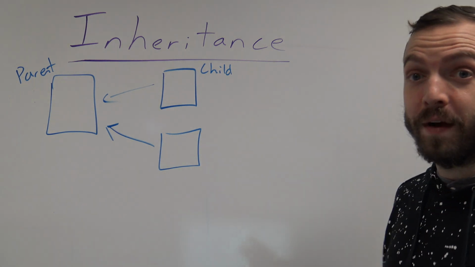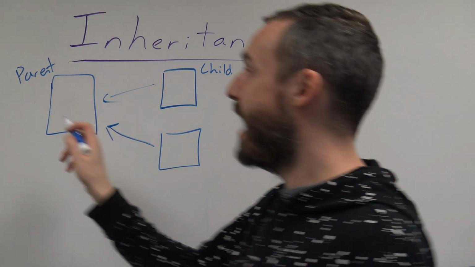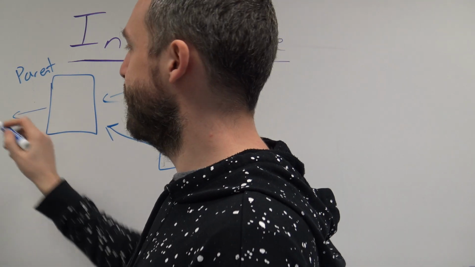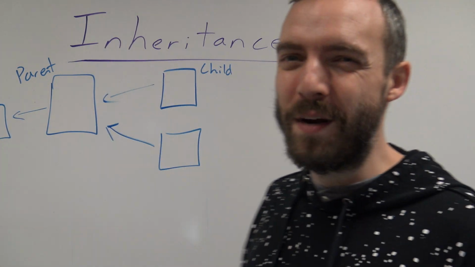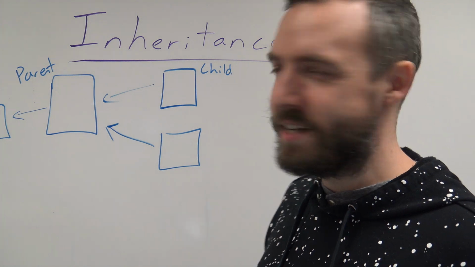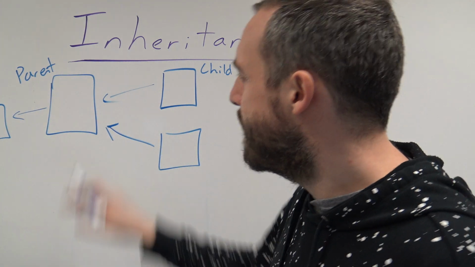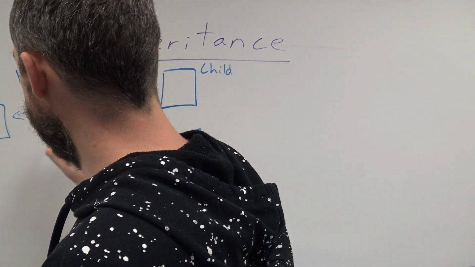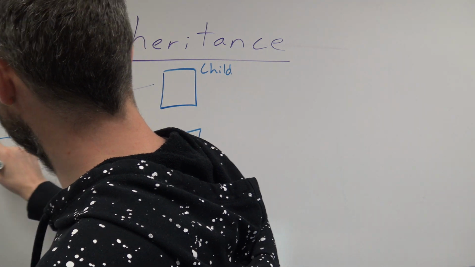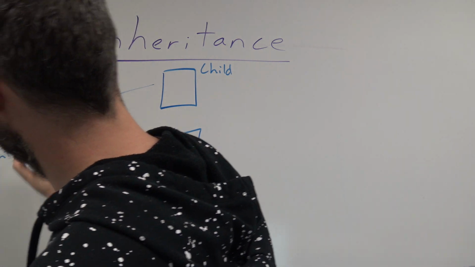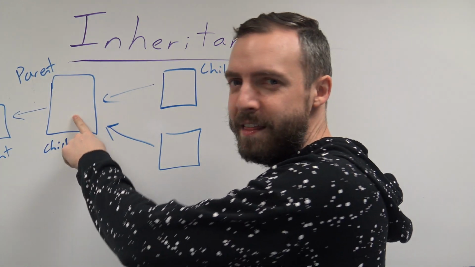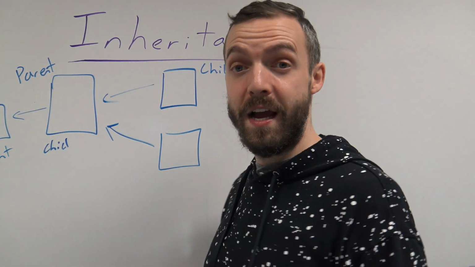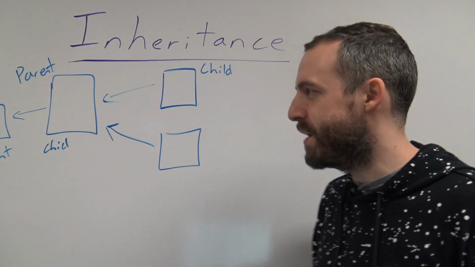And technically, this arrangement can go as far back as you want. I could have a parent looking to, this might go off the board here a little bit, some other template before it that we don't call the grandparent, we don't skip generations. Then in this case, this would be the child of this parent. So anything that's inheriting is a child. Anything that's inherited from is a parent, just kind of like things are in real life.